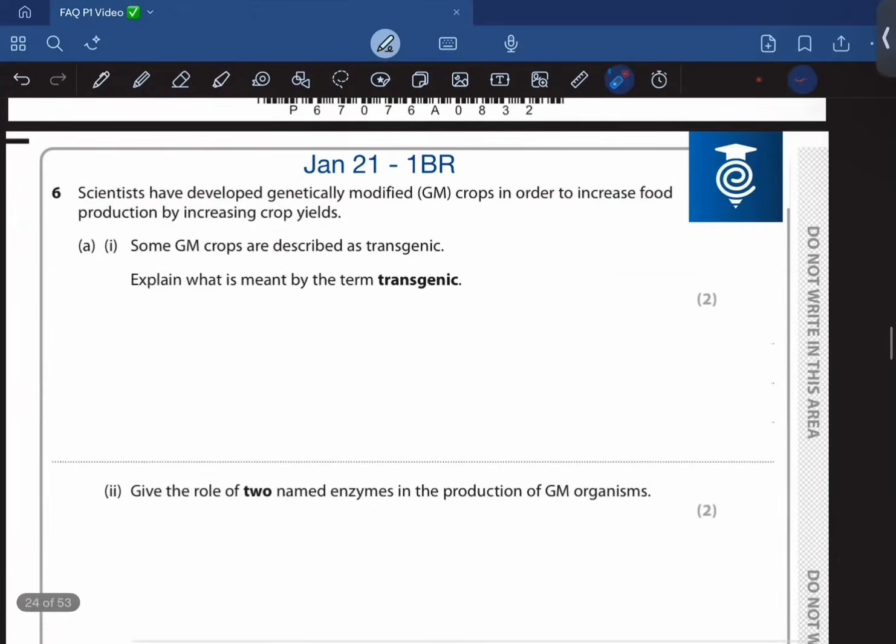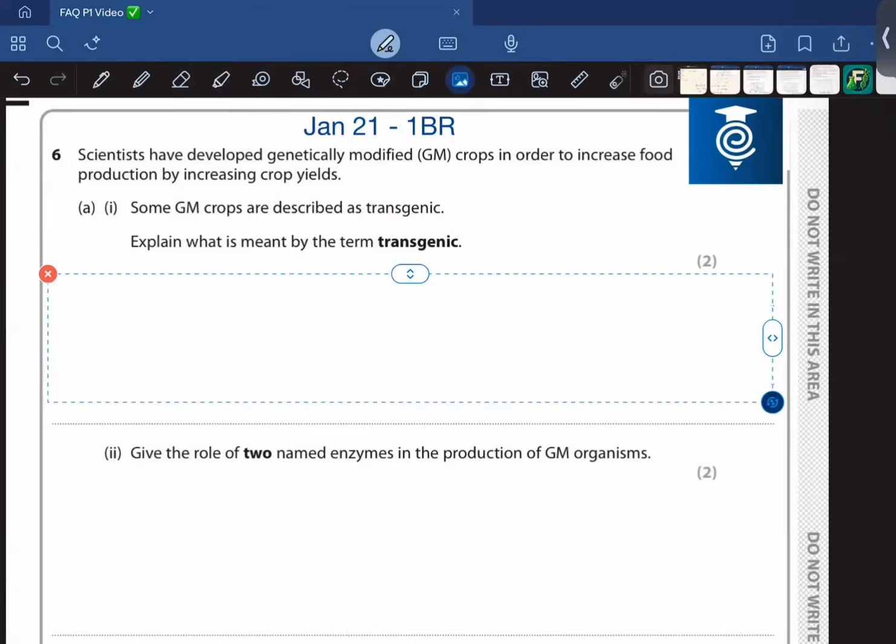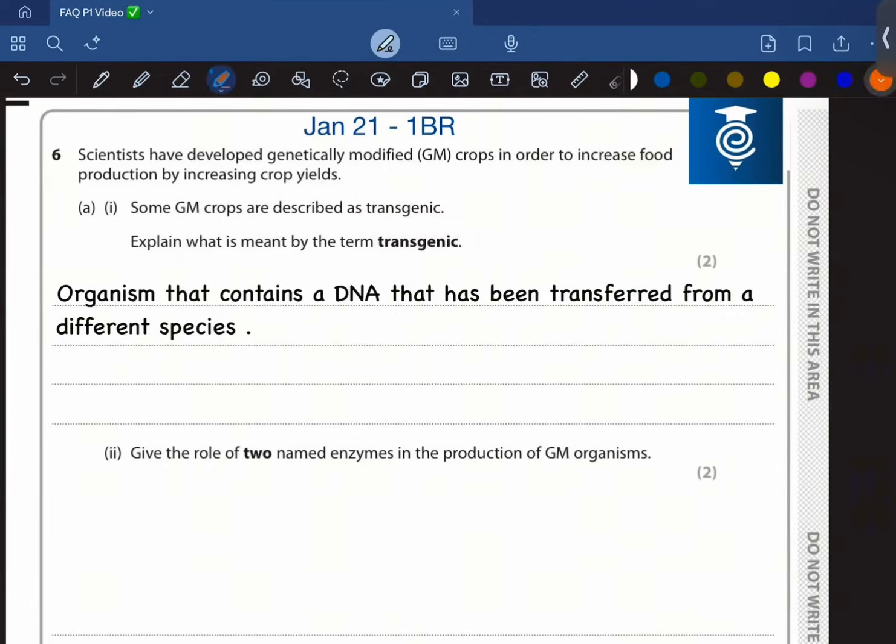Scientists have developed genetically modified crops in order to increase the production by increasing crop yield. So some crops are described as transgenic. So what is transgenic? Transgenic is something that has DNA from a different species. Organisms that contain the DNA from different species, this is what we refer to as transgenic.